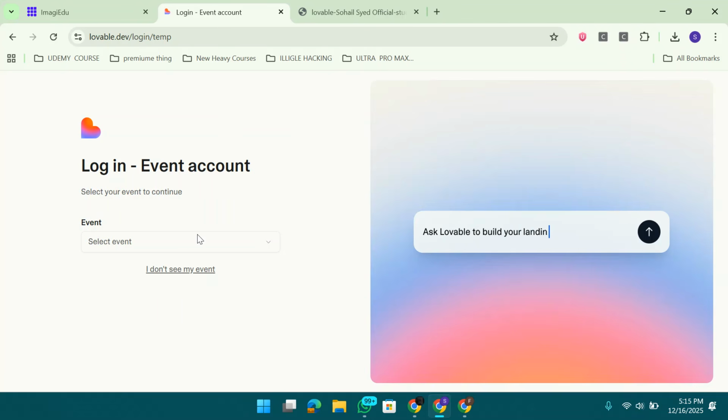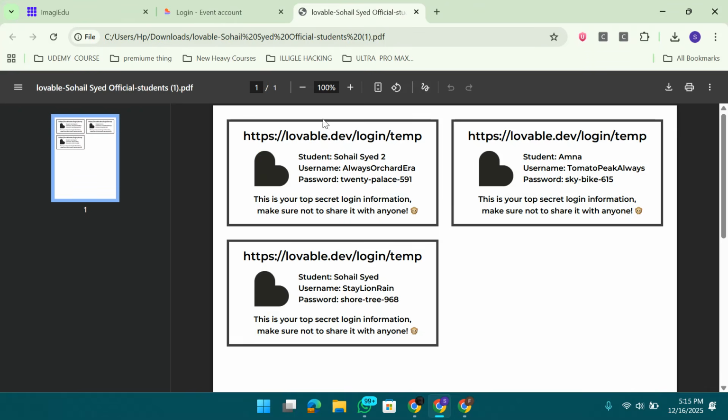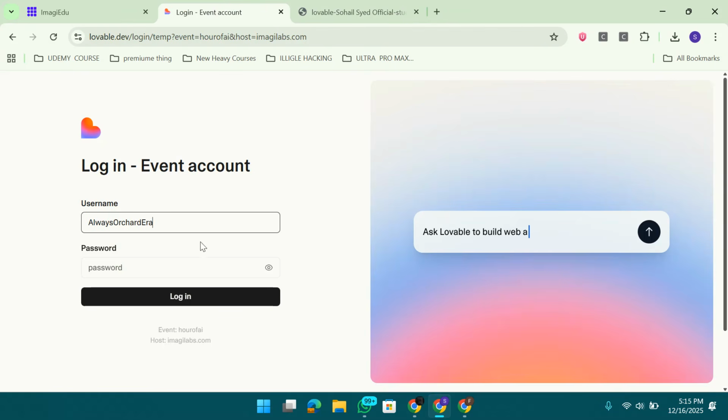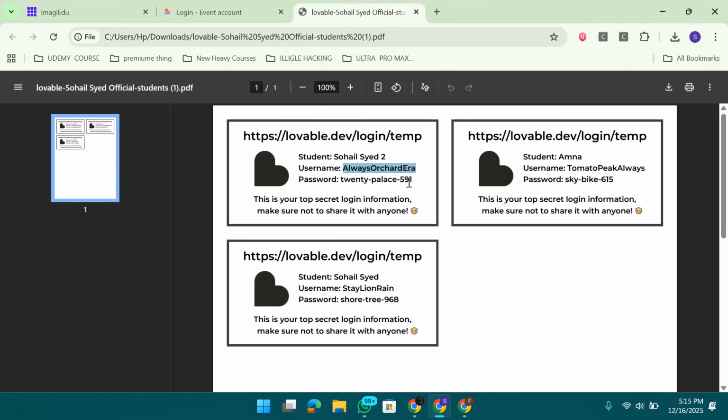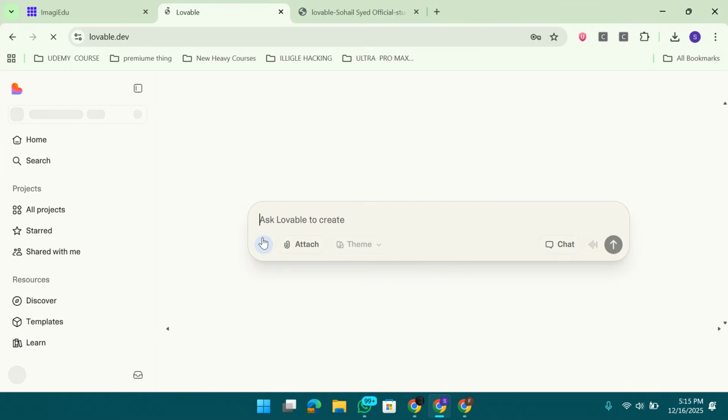First of all, you need to select the AI image. Now here it is asking for the username and password. Simply copy the username from here and put the password here. Just copy the password from here and click on login. That's it. You have successfully created 3 Lovable accounts.